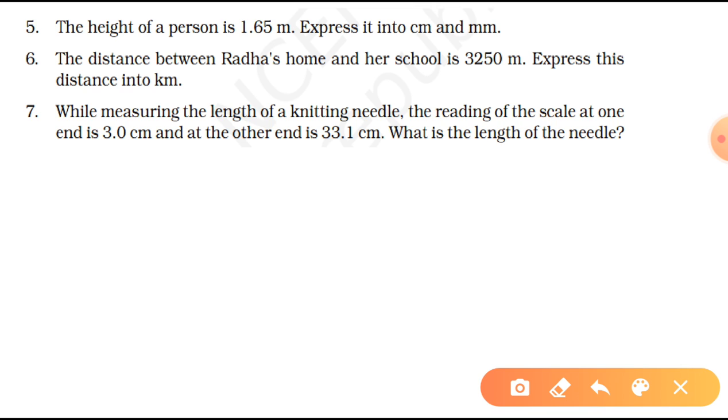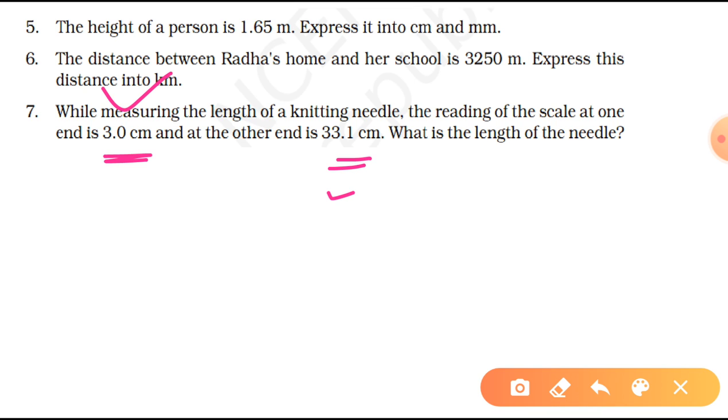While measuring the length of a knitting needle, the reading on the scale at one end is 3 centimeter and at the other end is 33.1 centimeter, and you have to find the length of the needle. Look, we haven't started from zero. We should, but probably the scale may be broken. Now you have to find the actual length. In that condition, students, you have to simply subtract the first number from this one, just because you have started from 3. So 3 to 4 is your 1 centimeter, then 4 to 5 is 2, then 3, and so on.